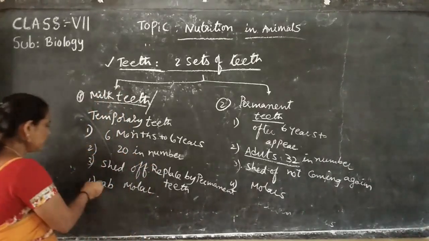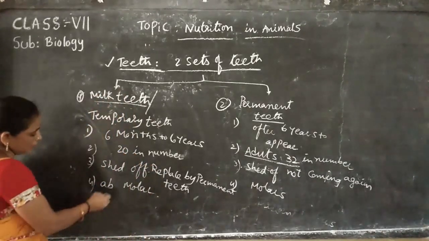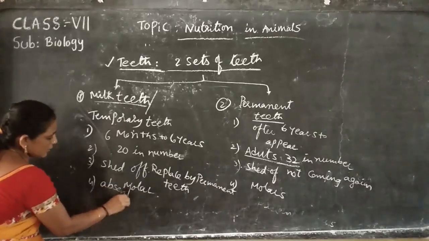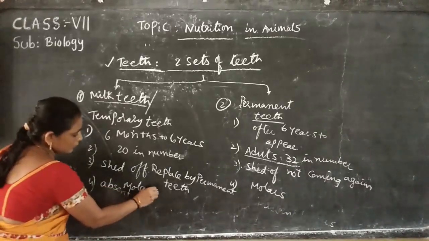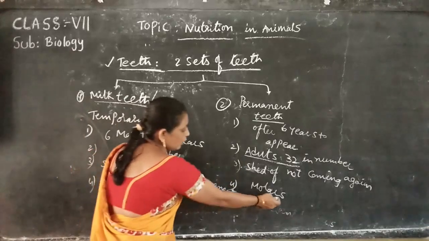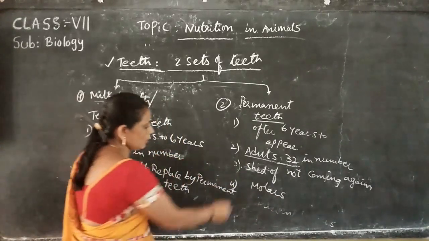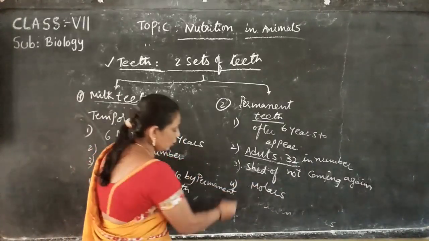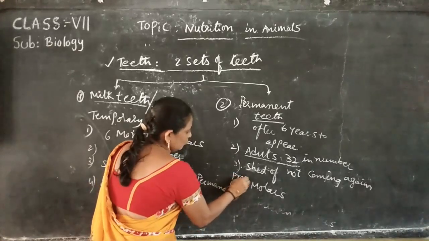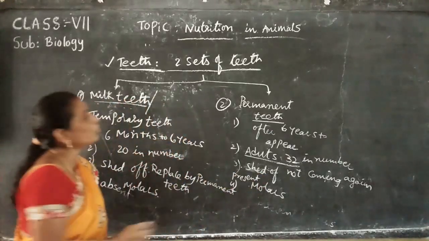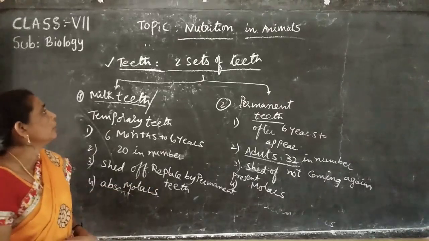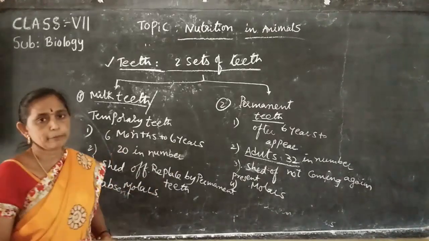Okay, next. Then children have no molars, but adults have molars. This is about milk teeth and permanent teeth.